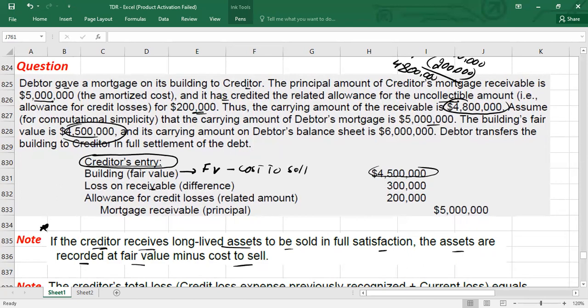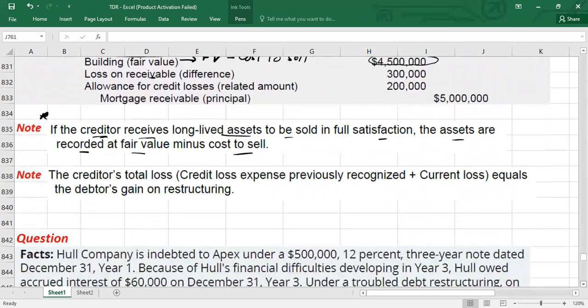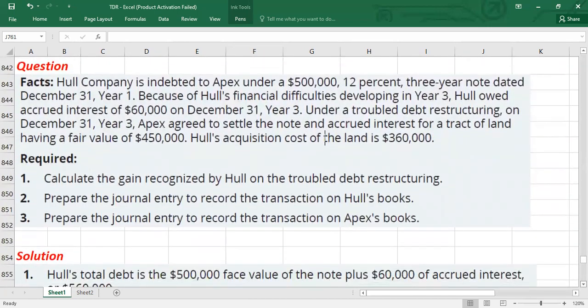I hope, guys, it is clear. Now, guys, I'm going to talk about another example. Just have a look at another example. Then I will talk about how to settle the debt in full through the transfer of equity.